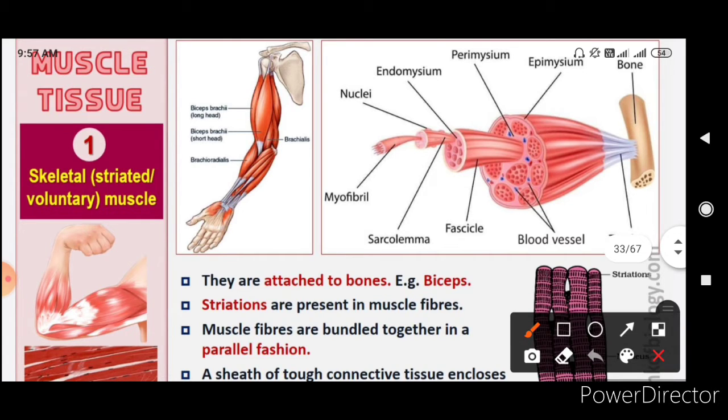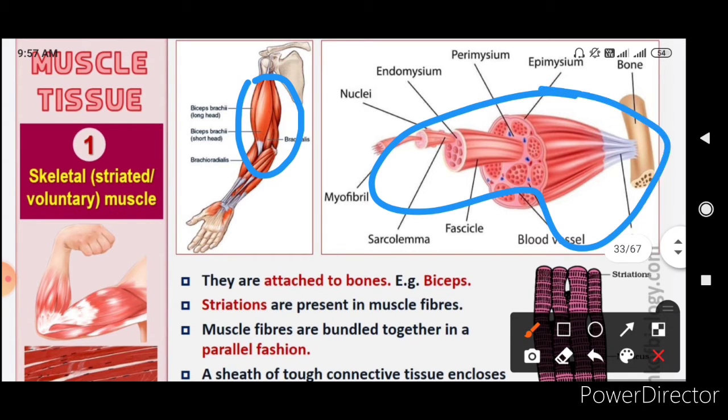See, this is the muscle. So these are the skeletal muscles which are attached to the bones. This is a diagram of a muscle bundle. Here you can see that these muscle fibers are arranged in parallel fashion, parallel to each other, and you can see striations like dark band, light band, dark band, light band. So these are the striated muscle, and a sheath of connective tissue will be enclosing this muscle.